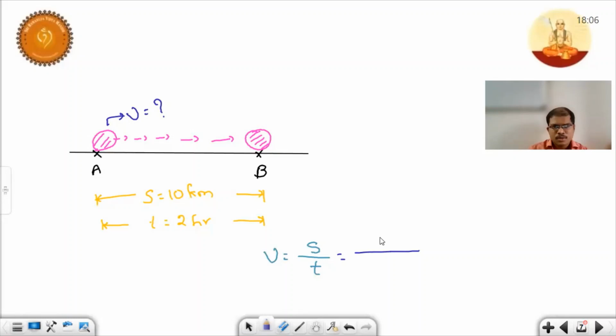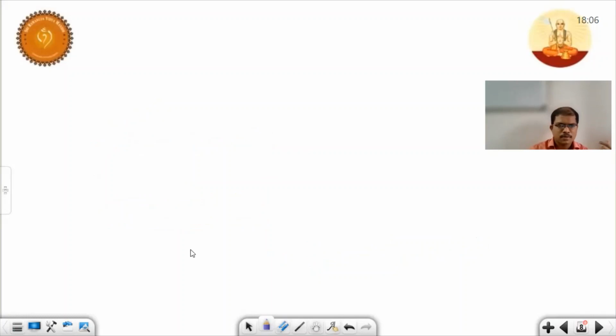And here distance is 10 kilometers and time is 2 hours. So how much is the speed? 5 hours. Very good, children. Let's have another one.